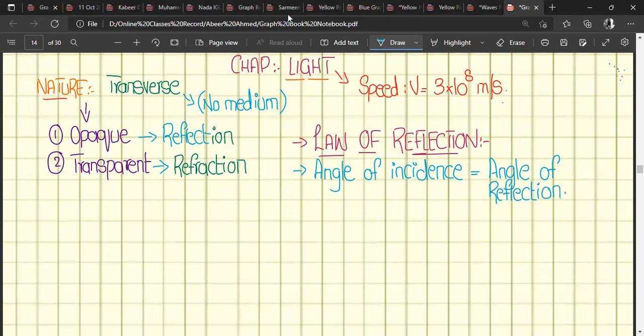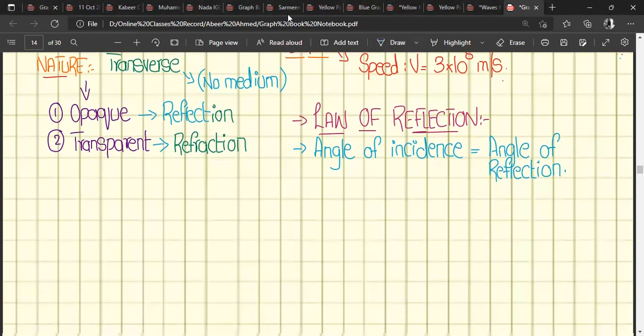So this is the same phenomena we already discussed in the water waves of the ripple tank, right? Now let's discuss some new concepts related to the reflection of light. There are some types of rays, or beams of light, moving in a straight line or at some angle. We have to identify those rays and discuss the different types of rays in the reflection process, refraction process, and diffraction process, right?